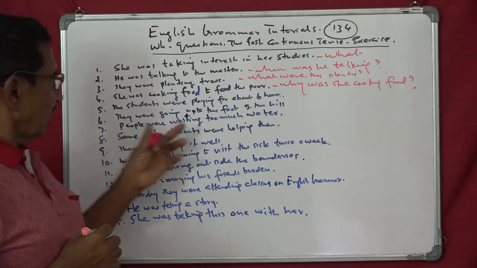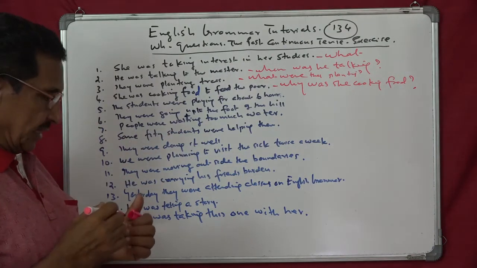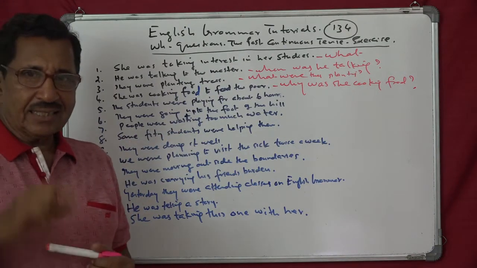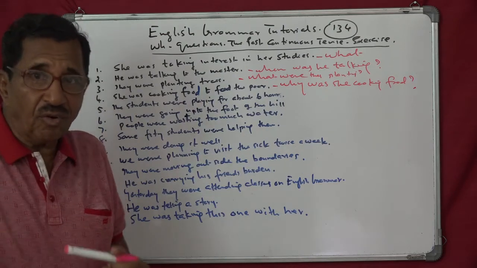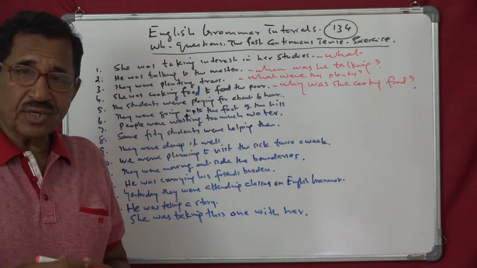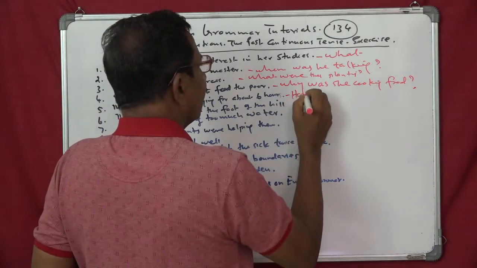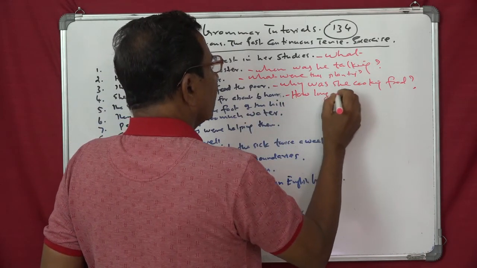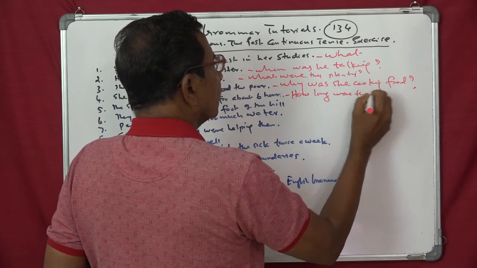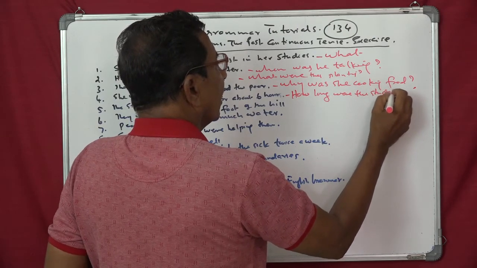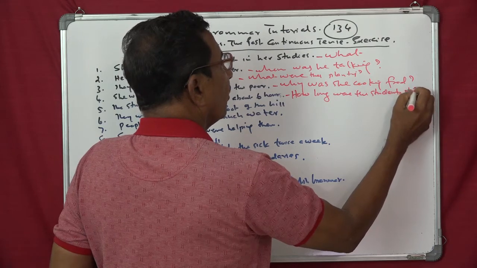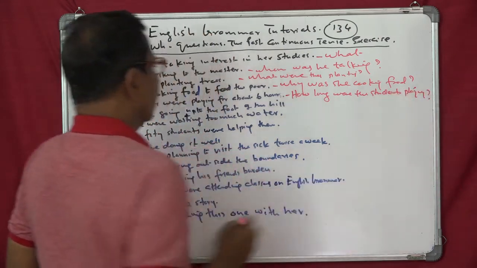The students were playing for about 6 hours. Length of time. How long were the students playing? How long were the students playing?